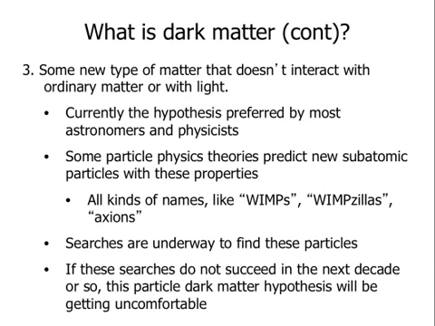First of all, there are some theories of particle physics that have not yet been proven true, but that a lot of particle physicists like. They predict subatomic particles, so very tiny particles, that have properties very similar to some of the properties of dark matter. And they have all kinds of names that all mean basically the same thing. The name just depends on what theory it comes from.